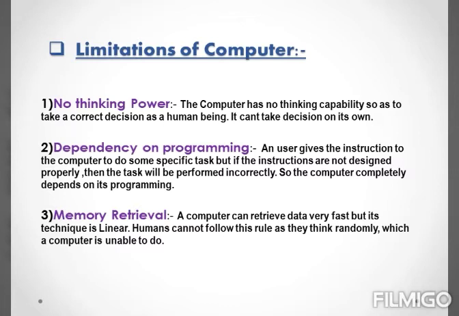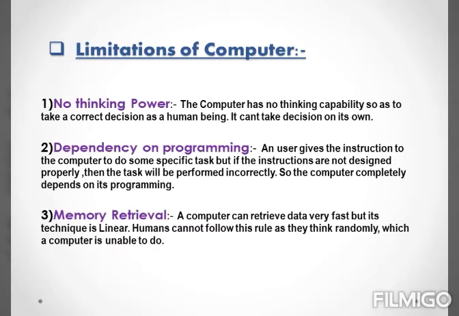Second one, dependency on programming. Students, as we all know that computers are so accurate. They always give us accurate results. But sometimes what happens if a user gives instructions to the computer to do some task and the instructions are not proper? That is, if the instructions are not properly designed, then what happens? The task given will not be performed correctly. That is, the computer completely depends on how the programming is given to it.